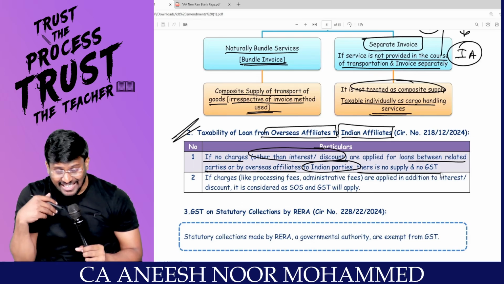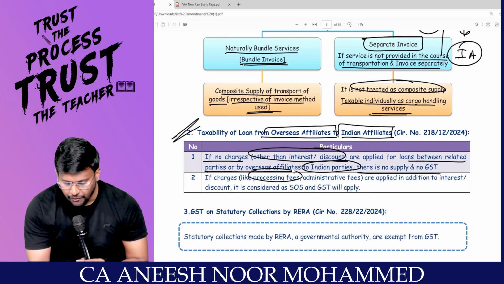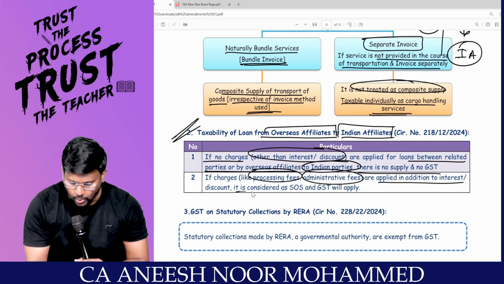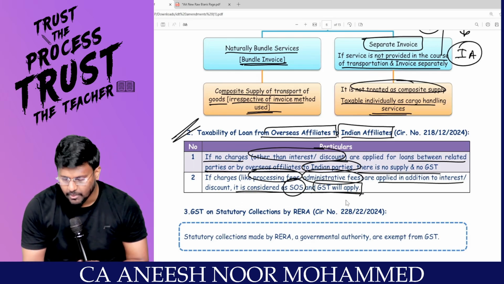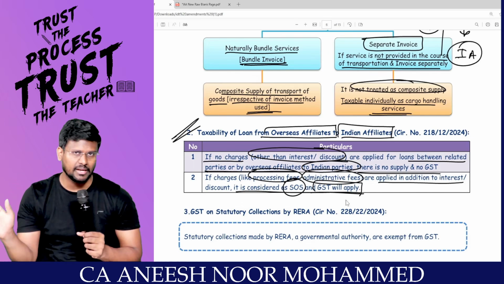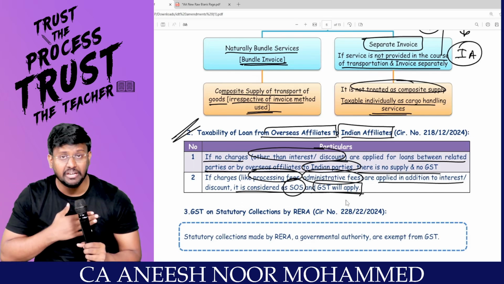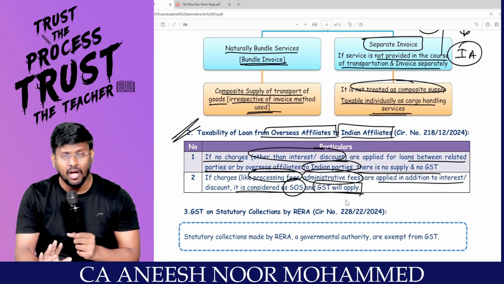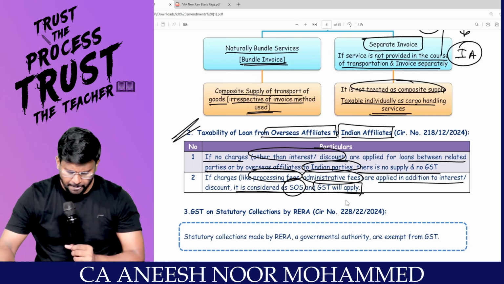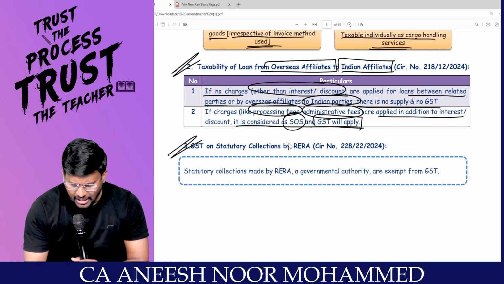But if our Indian affiliate is paying processing fees or administration charges in addition to interest and discount, now it will be treated as a supply of service and GST will be applicable. Easy. If the consideration is only interest and discount, it is exempted. If the Indian affiliate is also paying such additional charges, then my dear lovable students, it will be treated as supply. Easy.